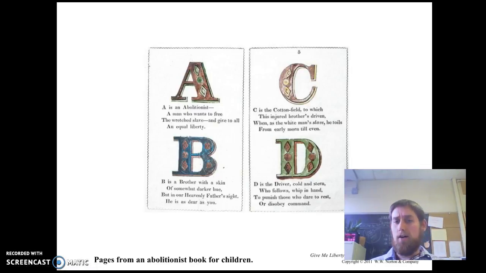The abolitionists are not just a few people. It's a growing community of people, and they are adamant, right? Just like Garrison believed that it was a punishment from God, so did the abolitionists. You can see that here they're teaching their children the ABCs, and they're using abolitionism and issues of slavery, right? B is a brother with a skin of somewhat darker hue, but in our Heavenly Father's sight, he's as dear as you. Right? You can see it here that they're trying to push these ideas of racial equality and an end of slavery, even to their children at a very early age.